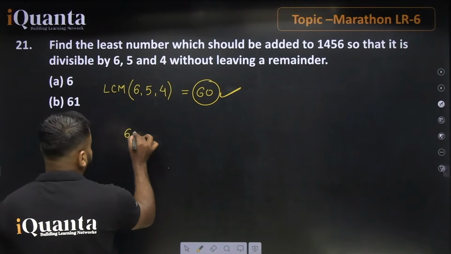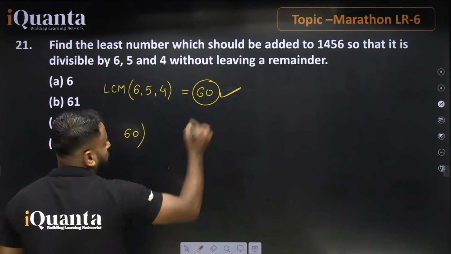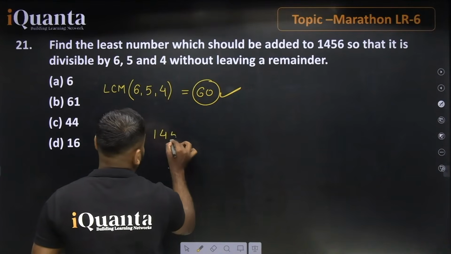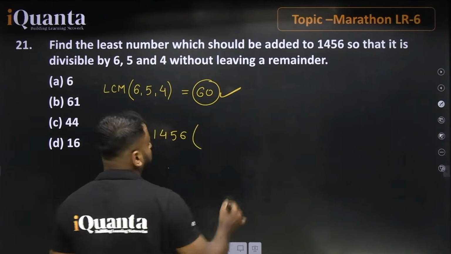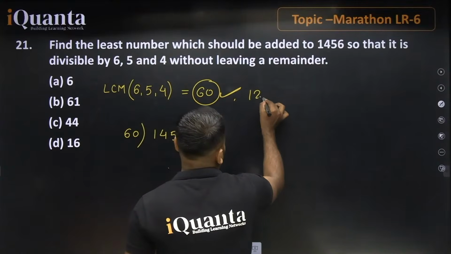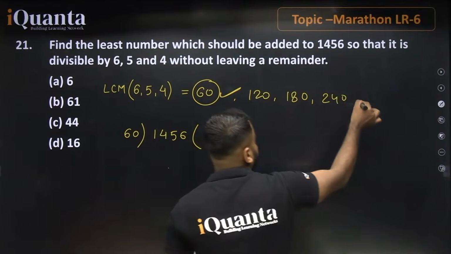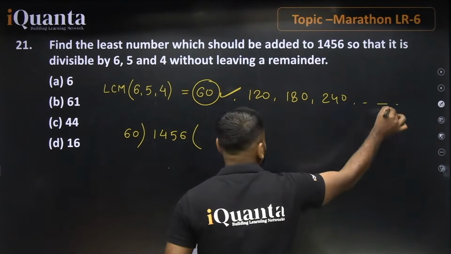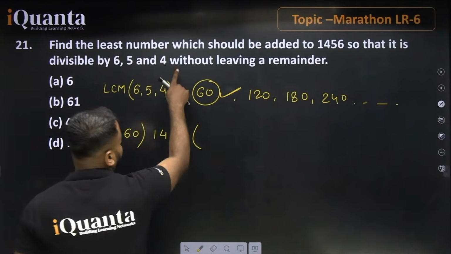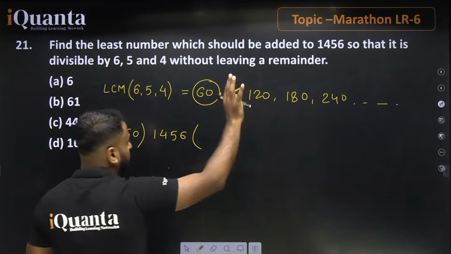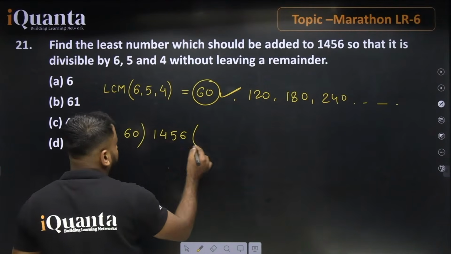After that, you will divide 1456 by 60. Why? Because right after 60 we have 120, next 180, next 240. So multiples of 60 will go on. These are the numbers which, when divided by 6, 5 and 4, leave no remainder. So we are just dividing 1456.